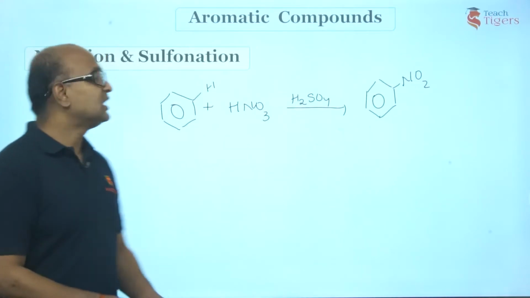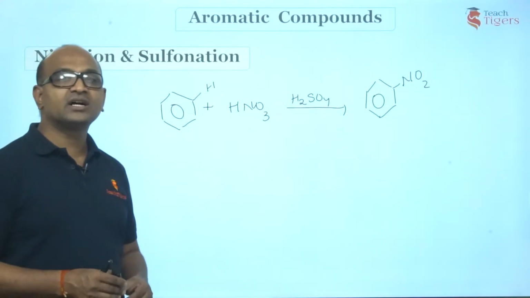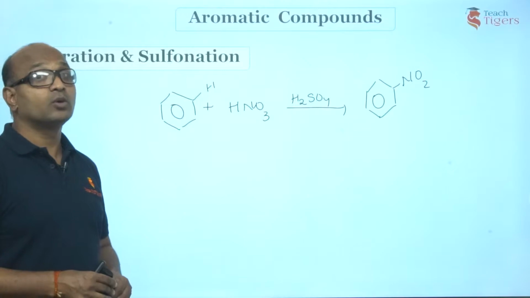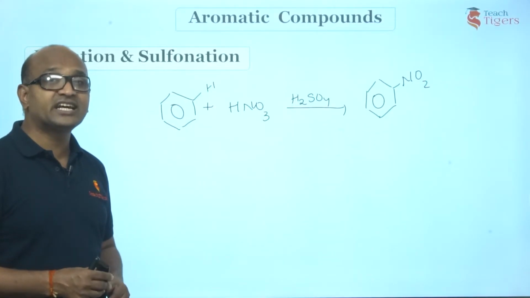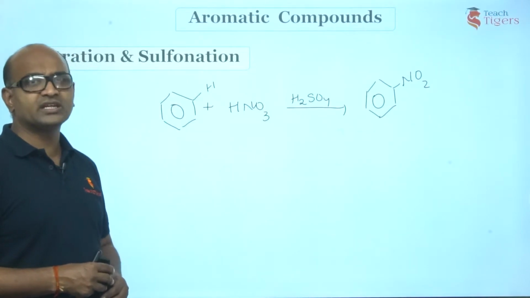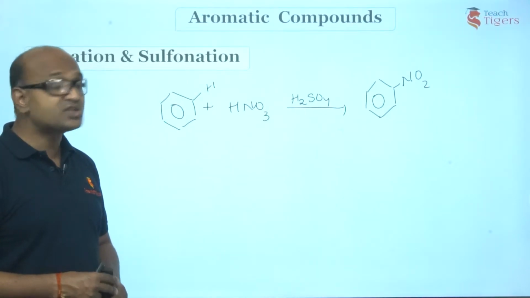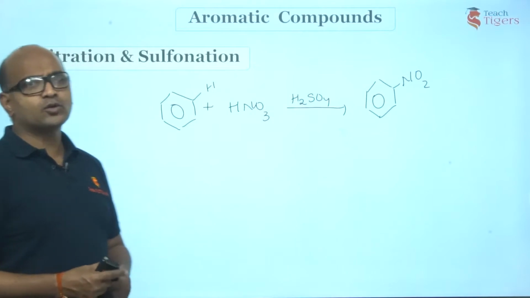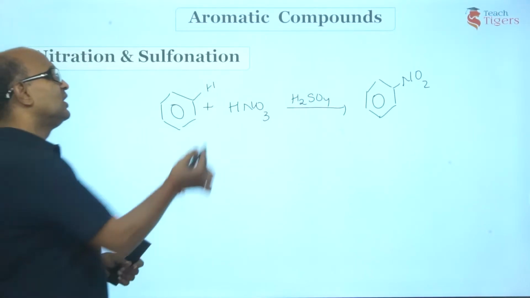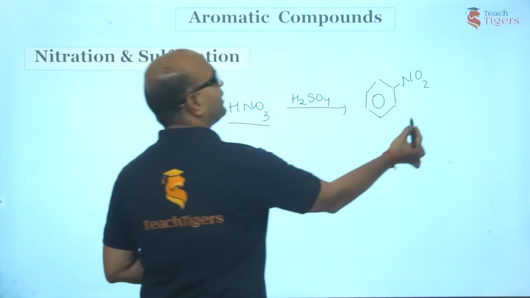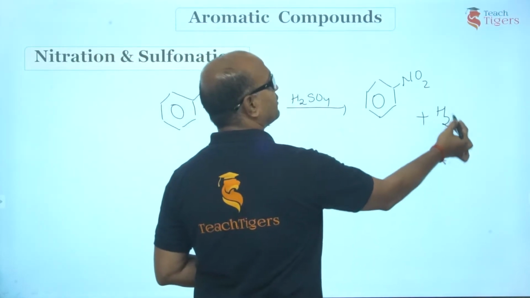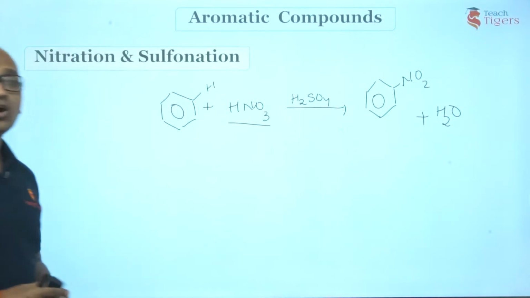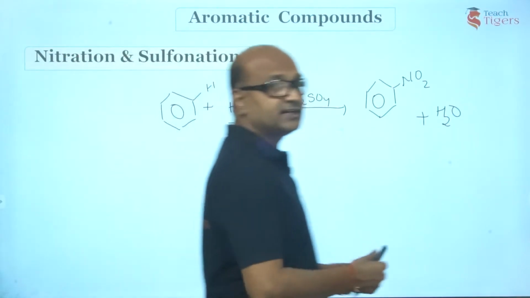This we call nitrobenzene, right? I repeat, benzene reacts with nitration mixture. What is that? An equimolar mixture of concentrated H2SO4 and HNO3 is called nitration mixture, to give nitrobenzene, right, guys? In HNO3 we have removed NO2. What would be remaining? OH would be remaining, which combines with H to give water. This is called nitration, right?